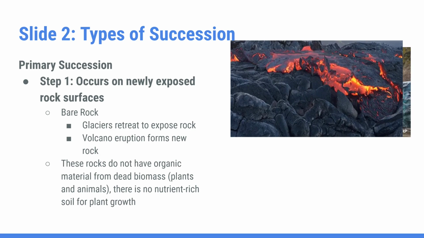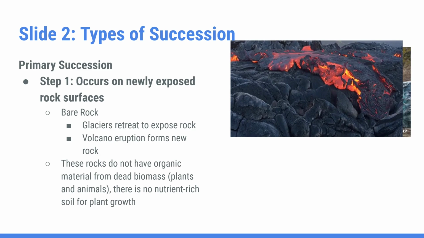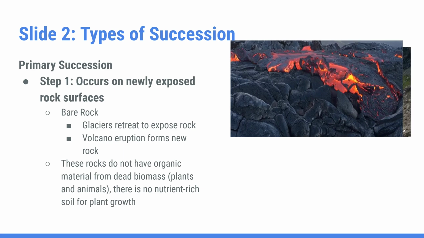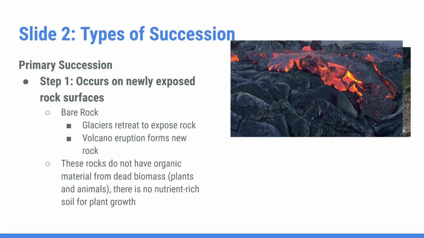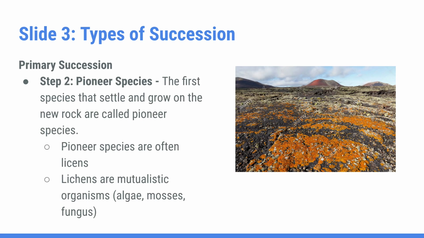In this animation, so every ecosystem that has existed on our planet has begun with primary succession. So when bare rock is exposed, the first species to establish a community is going to be called a pioneer species, and these species, such as various lichen or mosses, usually arrive from wind or are shaken off of bird species on the newly exposed surfaces.